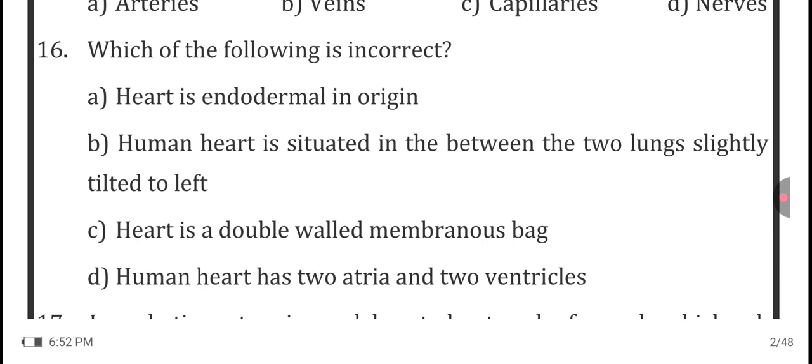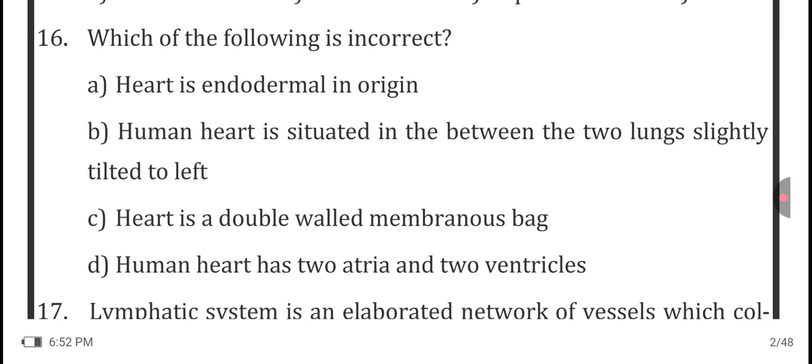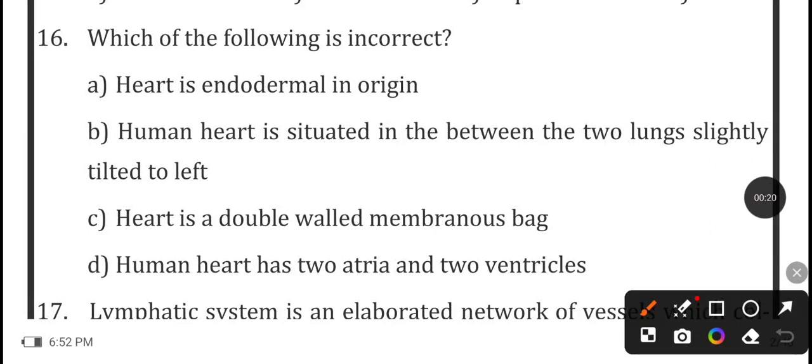Today we are going to discuss some more questions on the circulatory system. So the first question is, which of the following is incorrect? Here the statement says the heart is endodermal in origin. So this first statement is wrong. Heart is not endodermal in origin. Heart is mesodermal in origin. So this is the wrong statement.